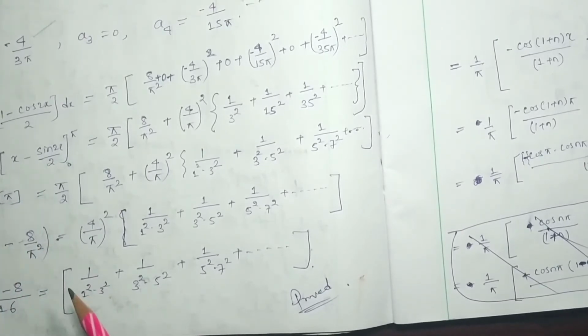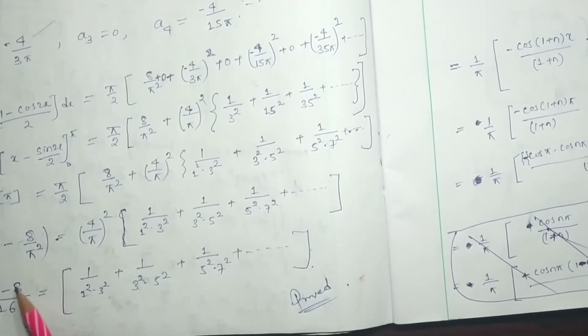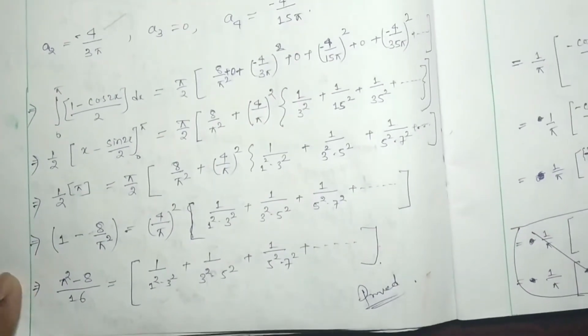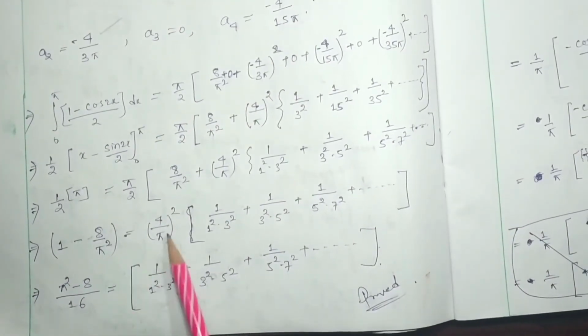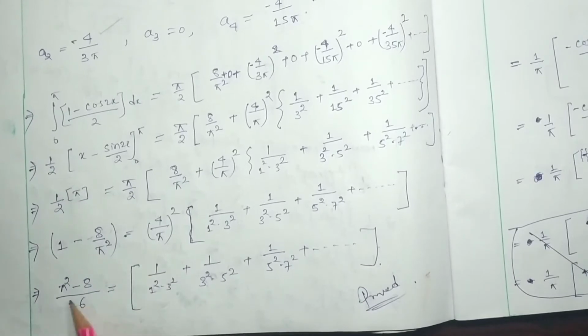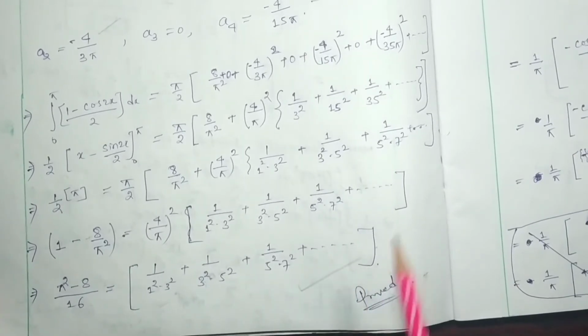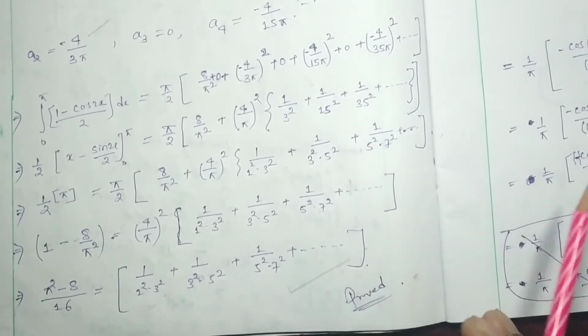Divided by 4 square, which means 16. So 16 came over here, and the new denominator will be pi square. Here one denominator will be pi square, and they both can be cancelled. This pi square can be cancelled, and the left hand side will be pi square minus 8 by 16 is equal to this much. Hence proved. Now we have to go for the second question.